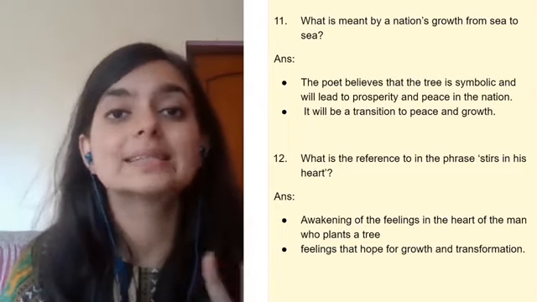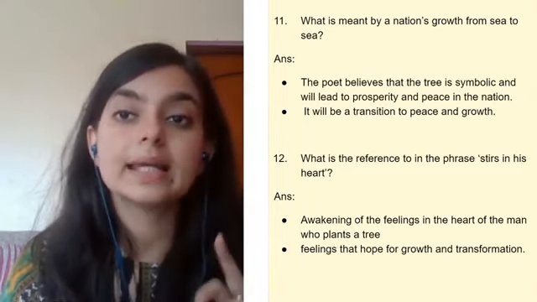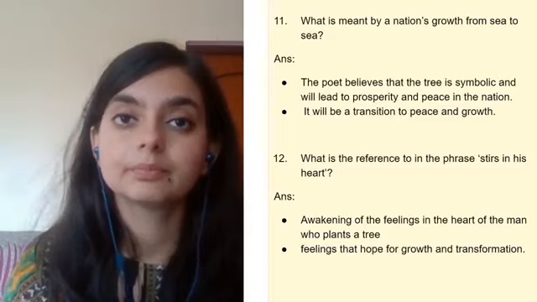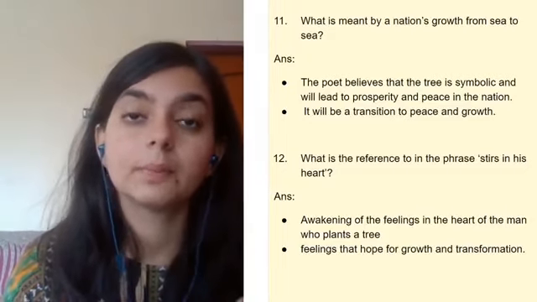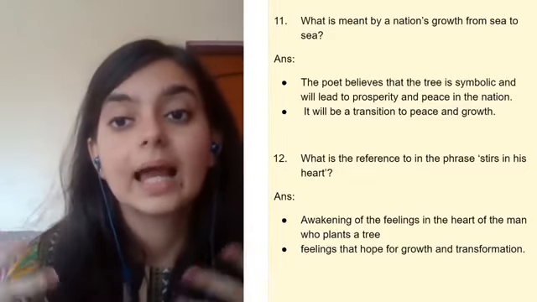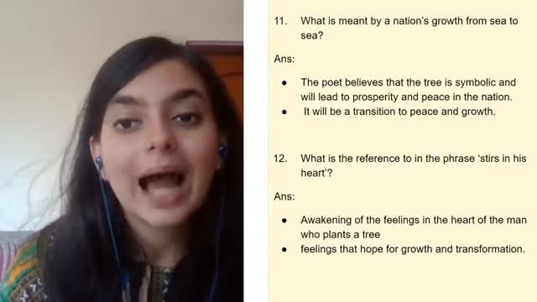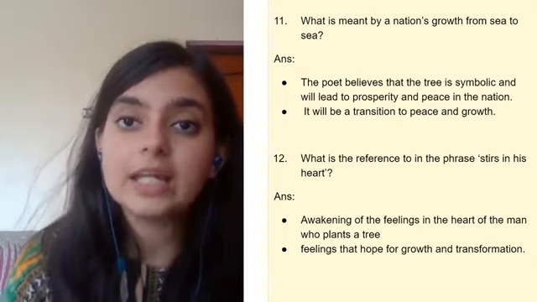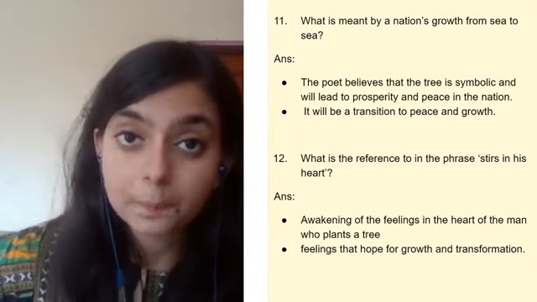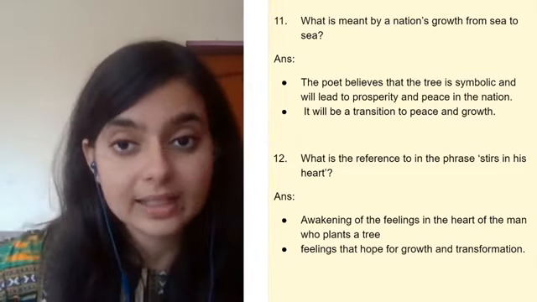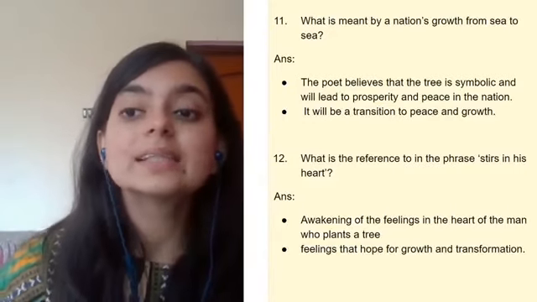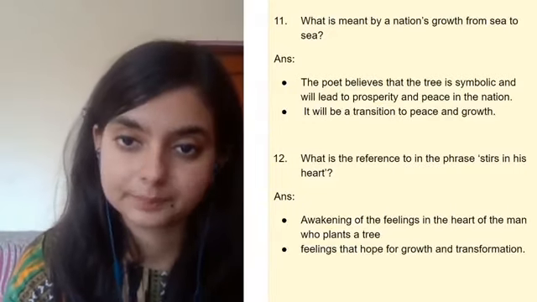Thereby the tree brings growth of the nation, right? So that is the meaning of nation's growth from sea to sea. So peace and prosperity in the nation, it will be a transition to peace and growth.